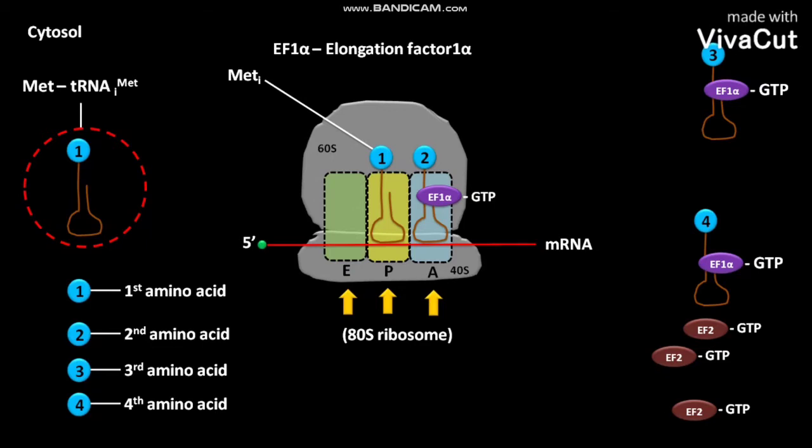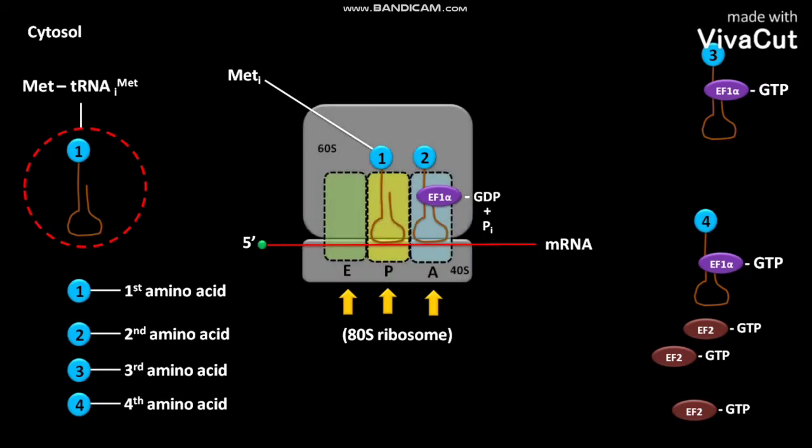The GTP in the EF1 alpha dot GTP then undergoes hydrolysis to produce GDP and Pi. Due to this hydrolysis of GTP bound to EF1 alpha, the 80S ribosome undergoes a conformational change.